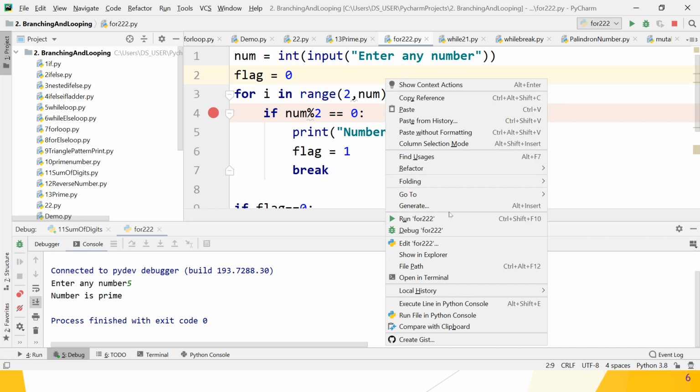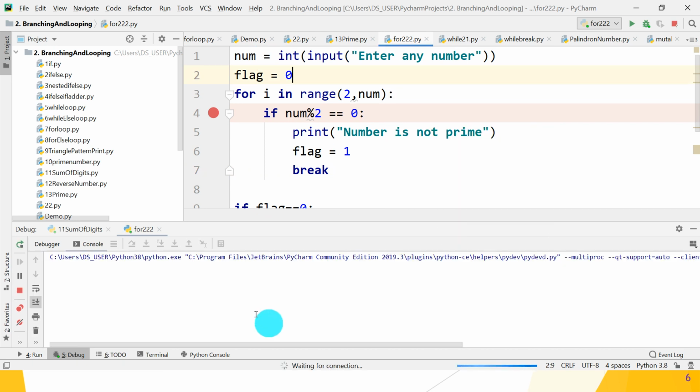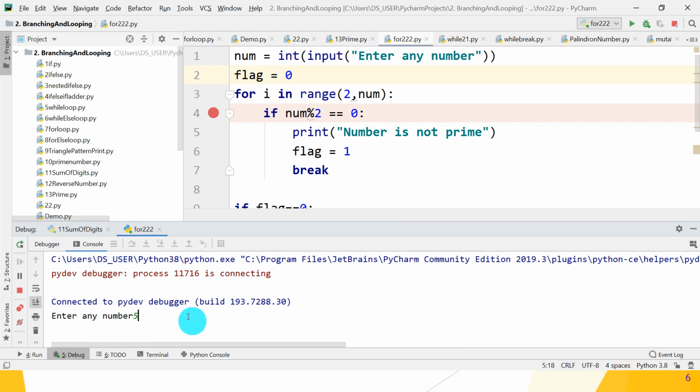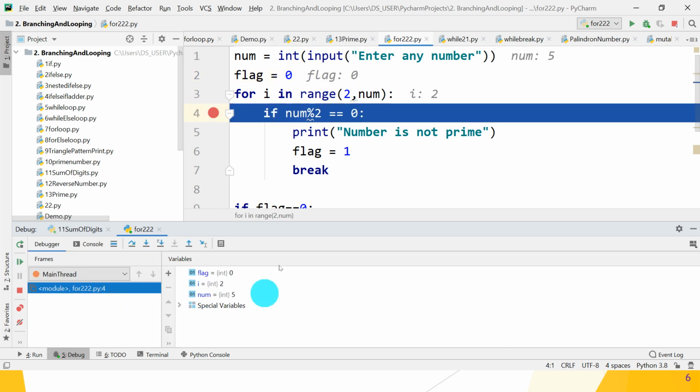So debug. Okay, the debugger will start, then give the value 5, press enter. Now the toggle breakpoint is hit. If you give it at flag equal to 1, that part is not hit, that's why the cursor is not stopped at that point.